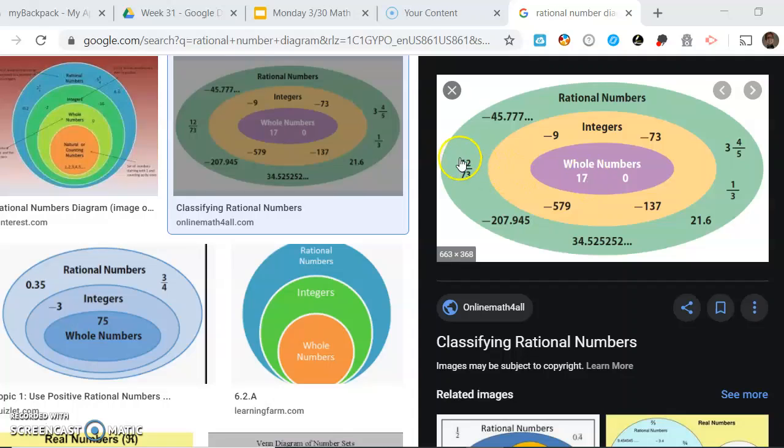You can think of it like a school. Rational numbers is a big school, and then integers are individual classrooms. So this is a classroom, and this classroom isn't the same thing as a school, but the classroom is inside of the school. It's part of a school. -9 is part of the rational numbers.